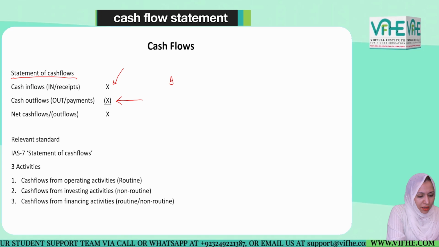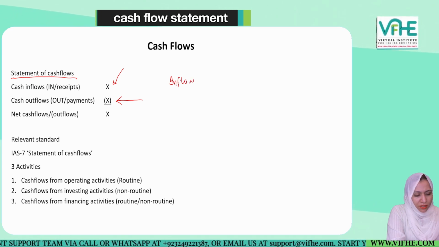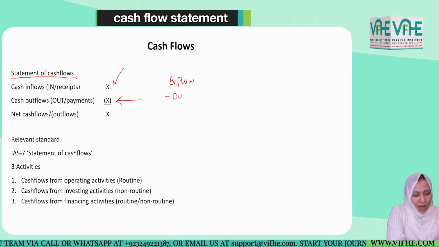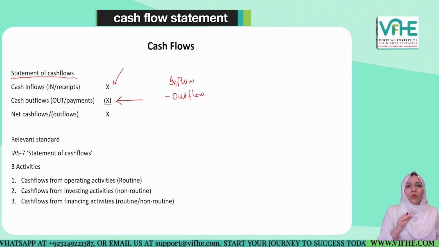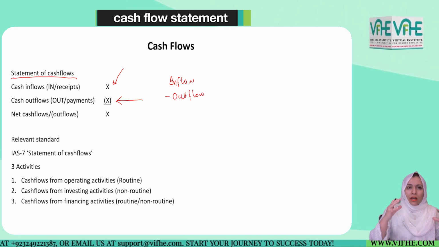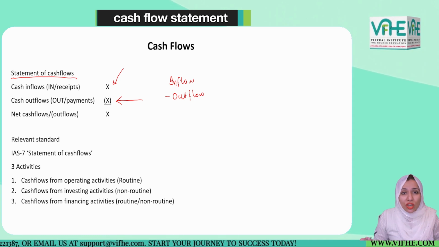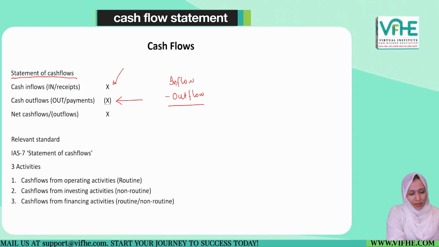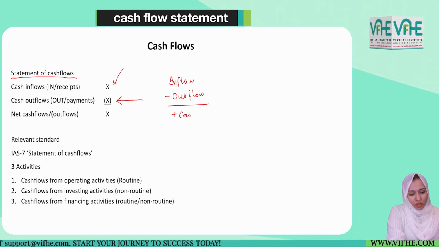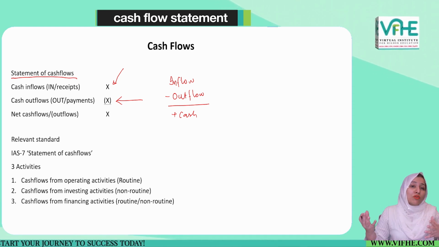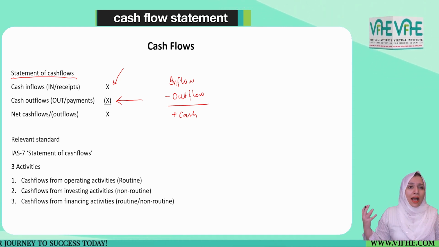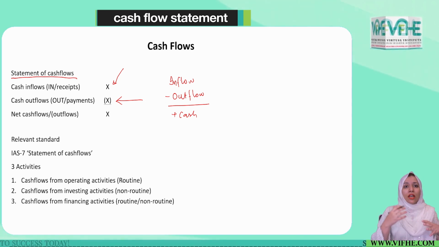I mean, all the inflows as well as all the outflows are to be taken into account in order to see what the net situation is as far as the cash is concerned. Do we have a positive cash with us, or are we in a position in which our company has a cash deficit?